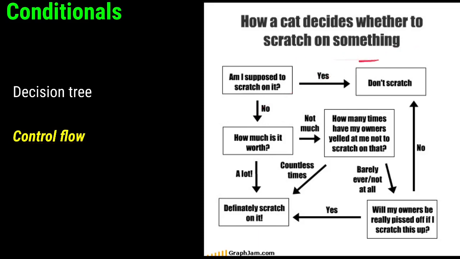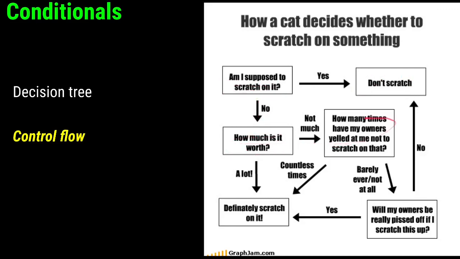And I was looking at one point for decision trees online, and I found this, it actually works pretty well. How does a cat decide whether to scratch on something? It starts off right here with the decision. Am I supposed to scratch on it? If yes, then of course the cat is going to scratch on it. If it is not supposed to scratch on it, then it thinks about, well, how much is it worth?